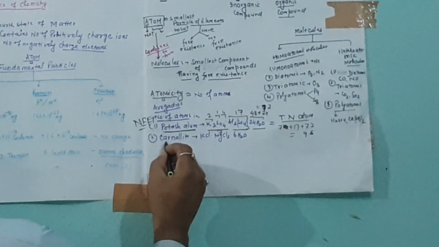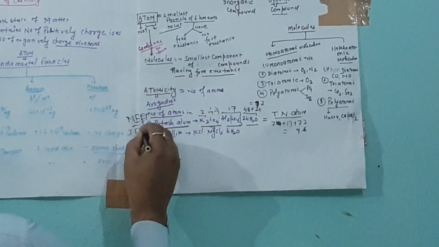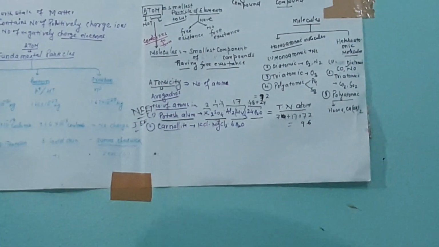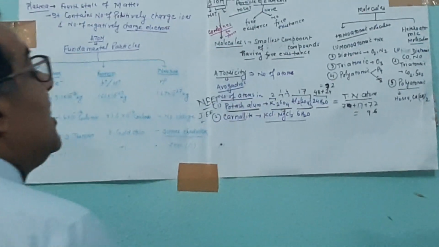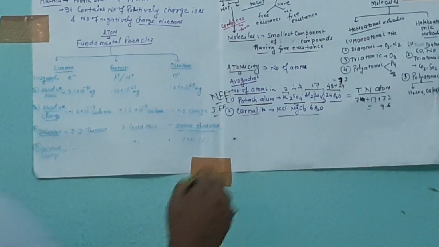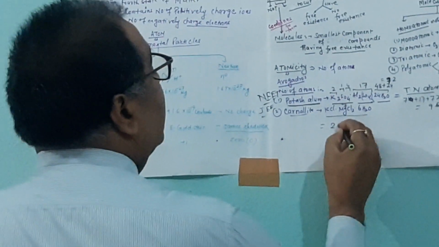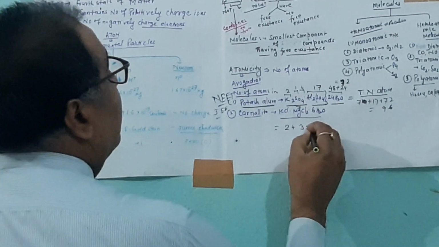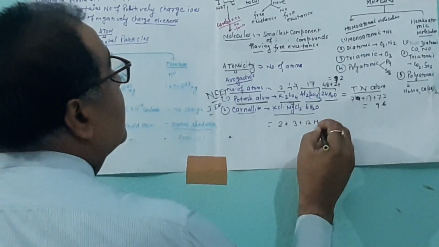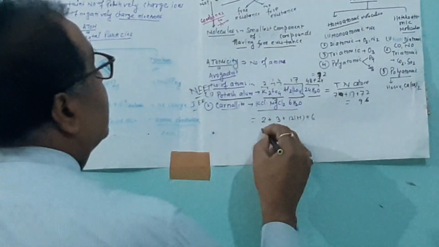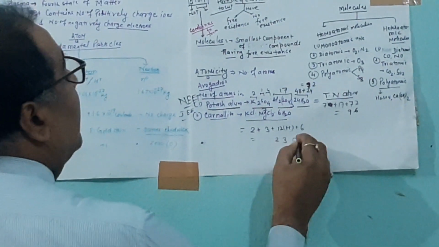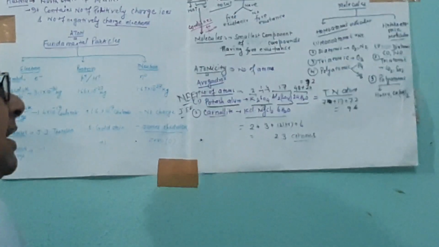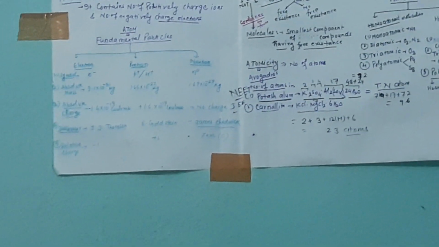The next question, in JEE: what is the total atomicity of carnallite? The formula of carnallite is KCl, MgCl2, 6H2O. That is 2 atoms plus 3 atoms plus 12 atoms of hydrogen and 6 atoms of oxygen, that is 23 atoms. So the atomicity of carnallite is 23. This is the correct answer.